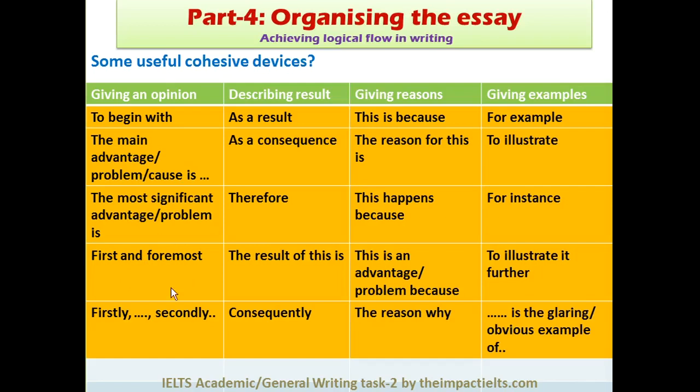First and foremost, again, the sequential words, and firstly, secondly, thirdly, you can go ahead like this. And describing result, if you're giving the result, we have just seen the use of as a consequence. You can use as a result, as a consequence, therefore, the result of this is, consequently. If you want to see how punctuation is properly used after them, you can check all the examples and also the simple examples that I'll provide you at the end of this session, the PDF format of 10 topics. Perhaps you can understand how to use them. When you're giving the reason, you can say this is because, the reason for this is, this happens because, this is an advantage or problem because, and the reason why.